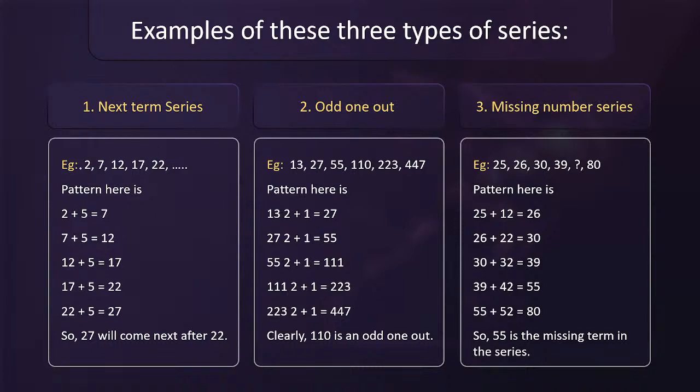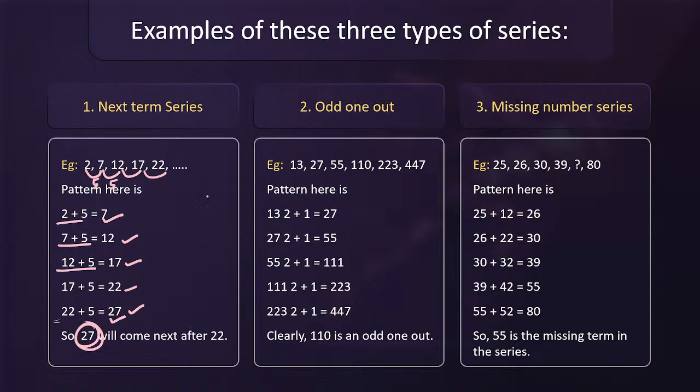Next term series based are like 2, 7, 12, 17, 22. What is the next term? So you have to find out a pattern that, okay, this is 5 more, then again this is 5 more, again 5 more, 5 more. So 2 plus 5 is the second term, 7 plus 5 is the third term, 12 plus 5 is the fourth term. That ways we have the terms. So next term is going to be 22 plus 5, 27. So we find out 27 is the next term.